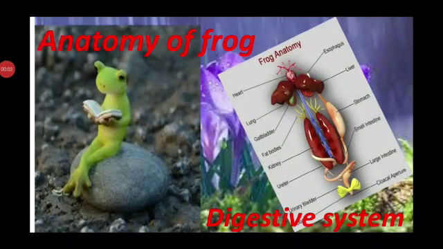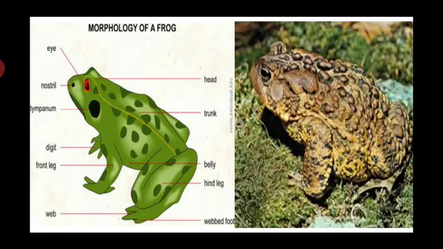Good morning, students. Let's talk about the topic anatomy of frog and the digestive system in frog. Actually, frogs and toads are a carnivorous group of organisms, which means that they will eat meat. Small to medium sized frogs can eat flies, mosquitoes, moths and dragonflies.